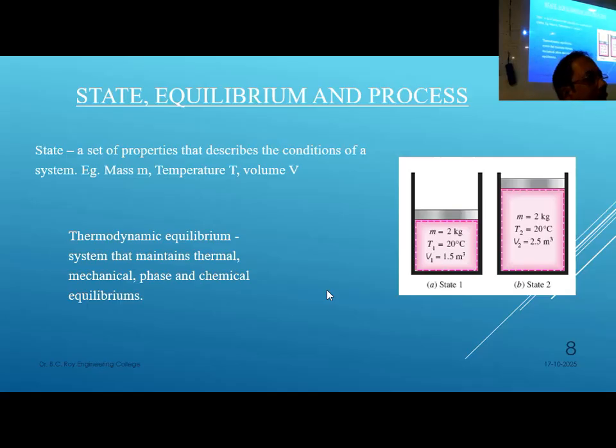State. How many states of matter do you know? Five: solid, liquid, gas, plasma and Bose-Einstein condensate. The fifth one, Bose-Einstein condensate, is actually theoretical and artificial. But the others are all natural. Solid, liquid, gas and plasma are all natural. Now can you tell me which state is maximum present in nature? Out of all the states, which one is present maximum in nature? Solid, liquid, gas, plasma?